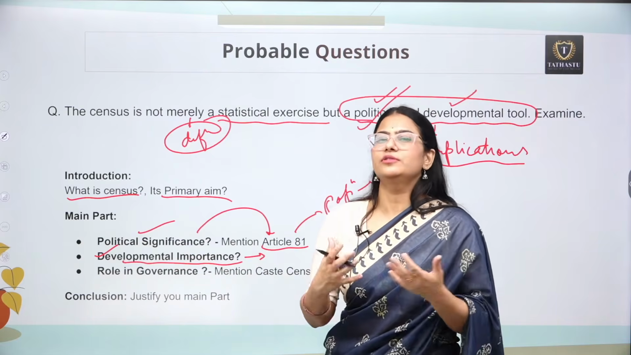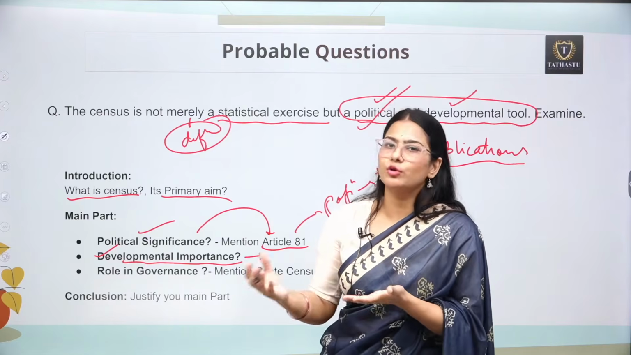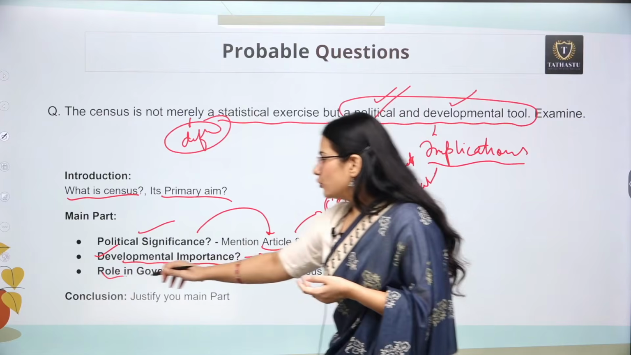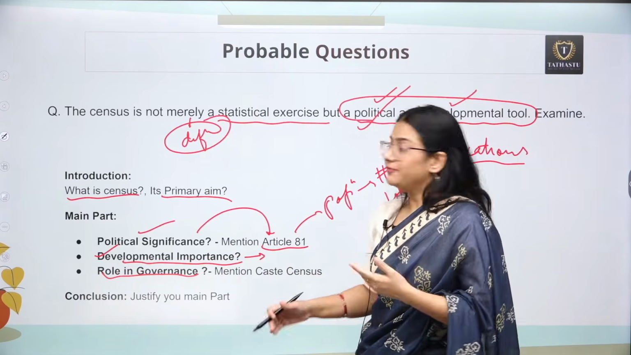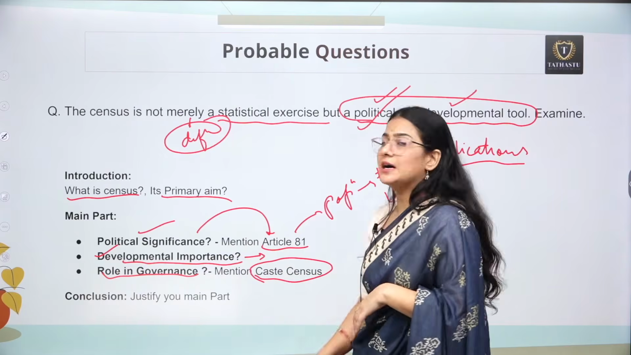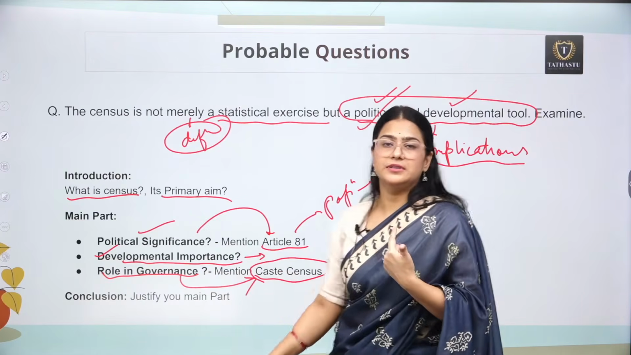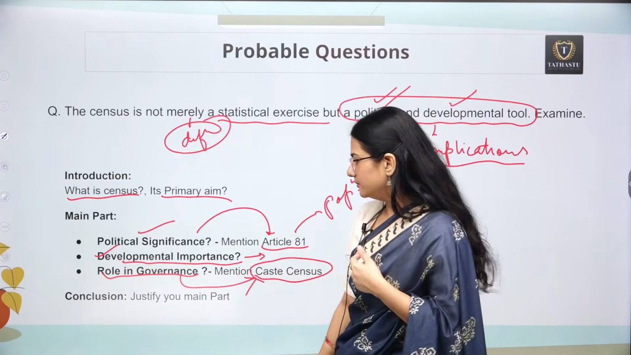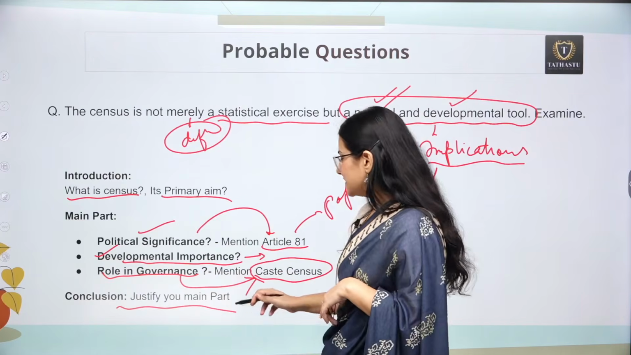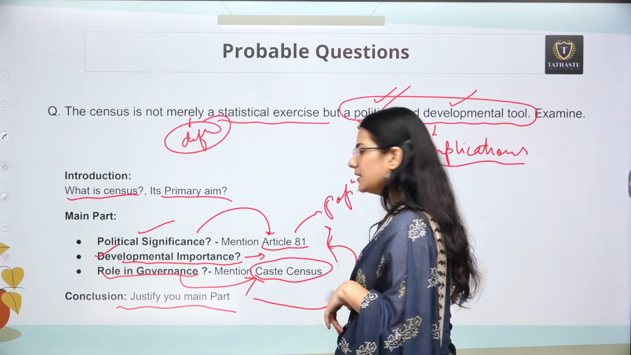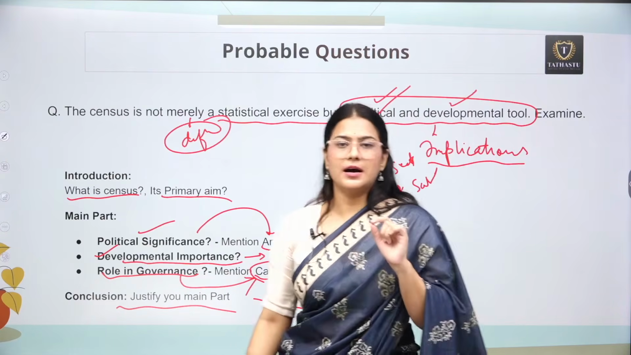So on the basis of that, only the policymakers can make policies. Now, is there a role in the governance also? Yes, if we are going to talk about the caste census, obviously the caste census can have direct implication on governance also. In conclusion, we can actually justify whatever we are going to write in the main part of your answer.